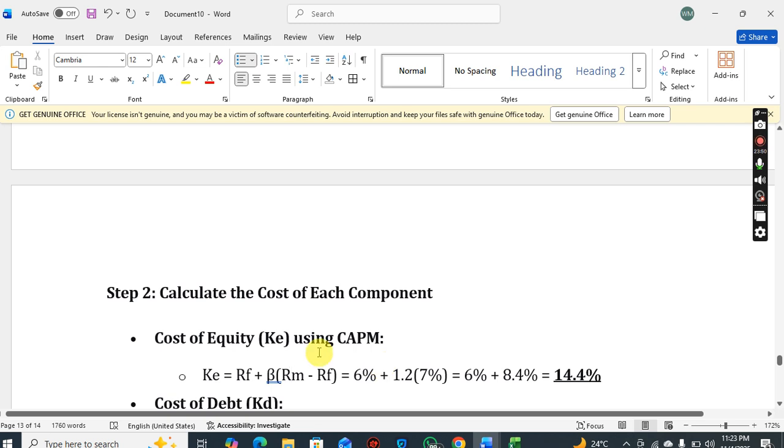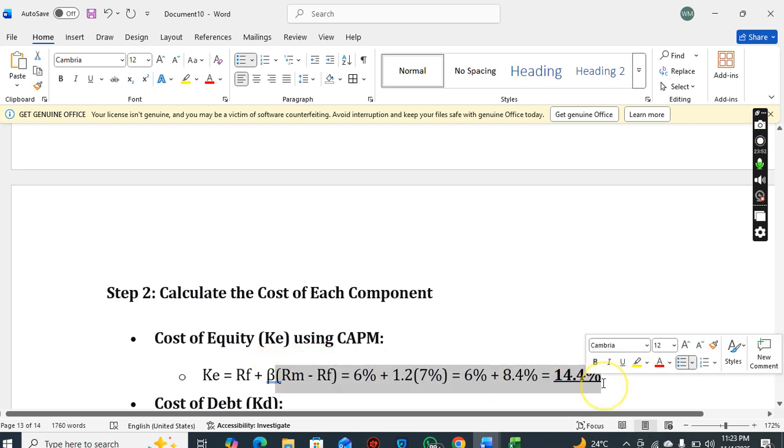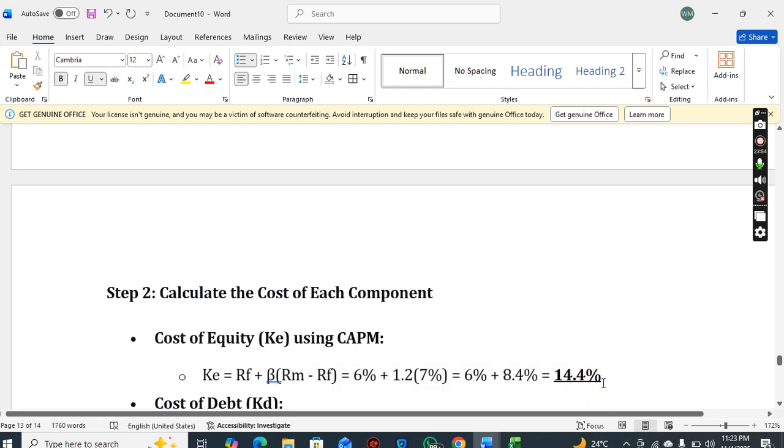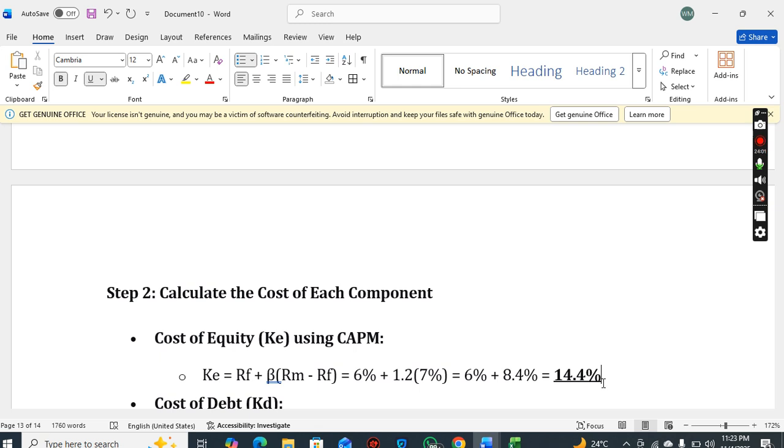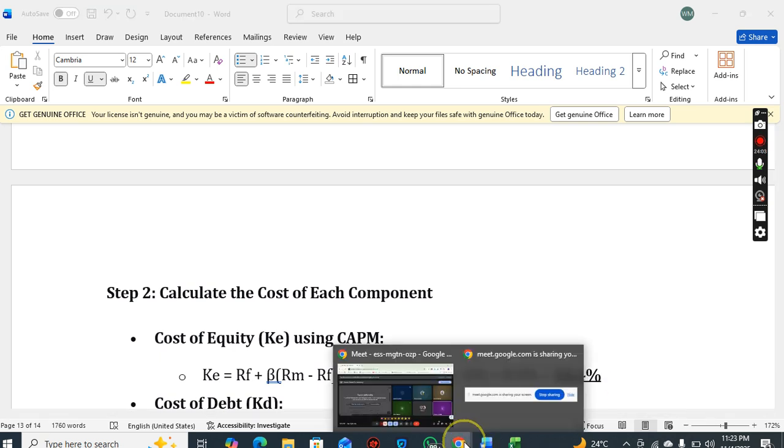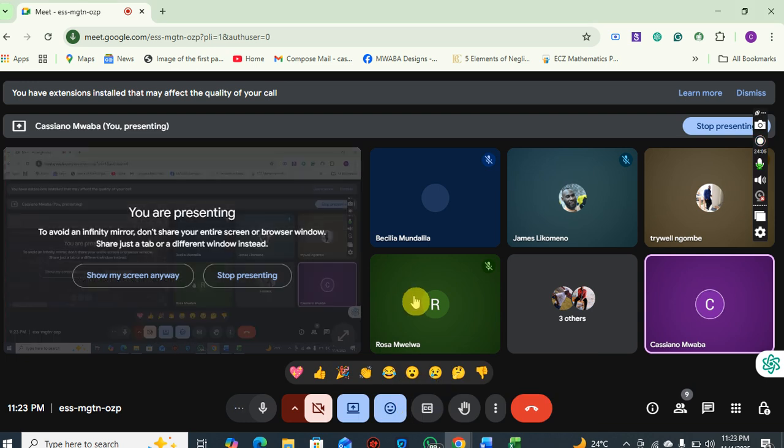So this cost of equity is the cost of equity financing to company A. Now when we look at it from the investor's perspective, this is the minimum required return to make the shareholder happy. I forgot to mention, with WACC you're always going to look at it from two angles: the company's angle and the investor's angle.